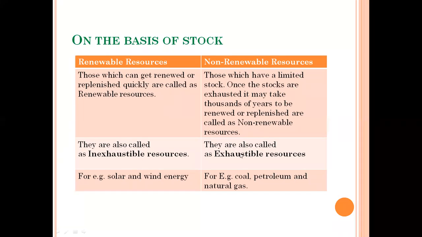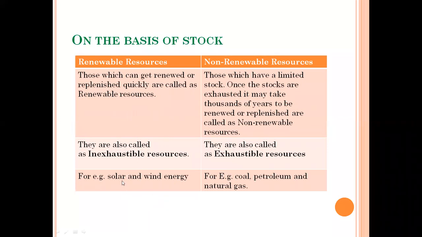because exhaust मतलब क्या होता है? Something which finishes, जो खत्म हो जाता है, तो इसको हम एग्जॉस्टेबल बोलते हैं, कि एक बार यूज कर लिया, उसके बाद आप उसे यूज नहीं कर सकते हो. जैसे कोल है, once you use the coal, you can't use that same coal once again, right? But if you have सोलर एनर्जी, अगर आपने ले ली, आपको फिर से बनानी है, you can make it. सोलर एनर्जी बना सकते हो, because it is an indefinite amount. And for example, if there is an apple, you wanted to grow it back, you can grow it back, right?